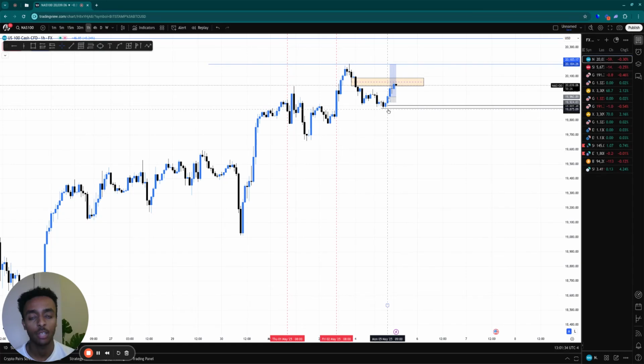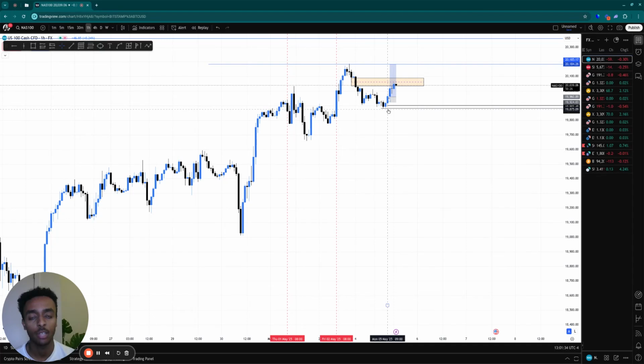We've swept liquidity here because of that 15-minute candle that we just talked about. So at this point, we have to check if the 5 minutes ready to go, and then the 1 minute's good to go. So what's going on here? 5-minute is bullish. 5-minute never breaks structure to the downside. So what does that mean? Scale down to the 1 minute and find an entry. That's it. Literally it.